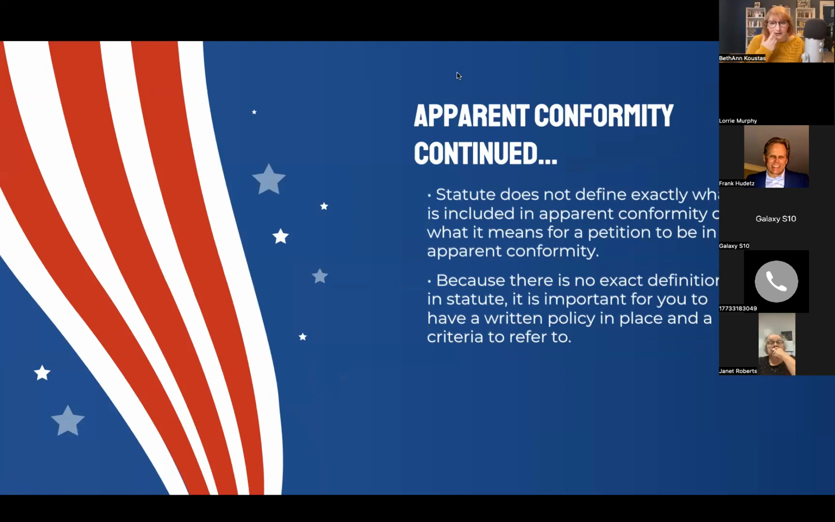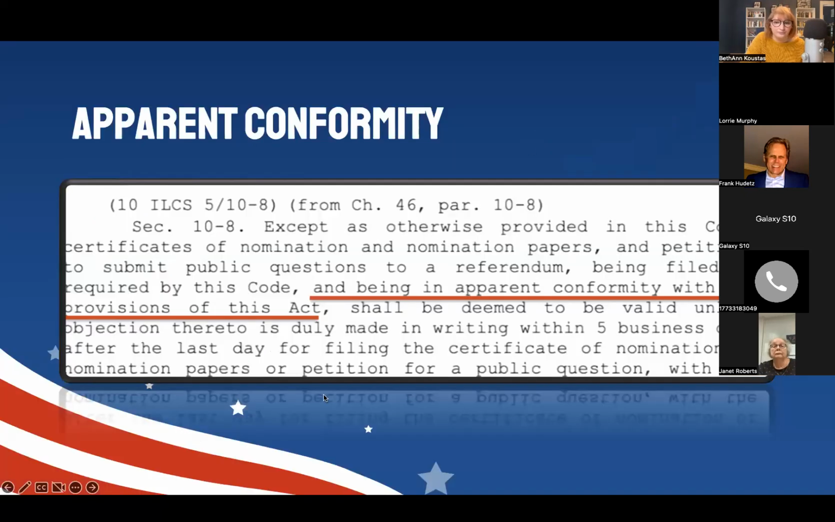Apparent conformity. This is something you might not think about a lot, but at the State Board of Elections, we think a lot about apparent conformity. So the statute does not define exactly what apparent conformity is or what it means for a petition to be in apparent conformity, but because there is no exact definition in the statute, it's important for you to have a written policy in place and a criteria to refer to as to what you consider apparent conformity. This is what the statute says about apparent conformity.